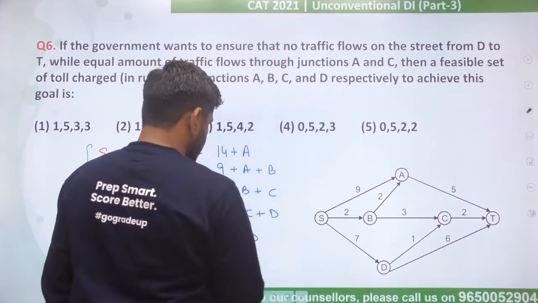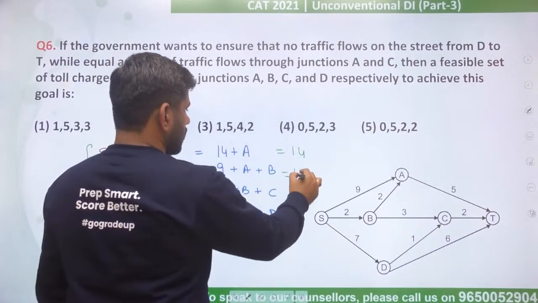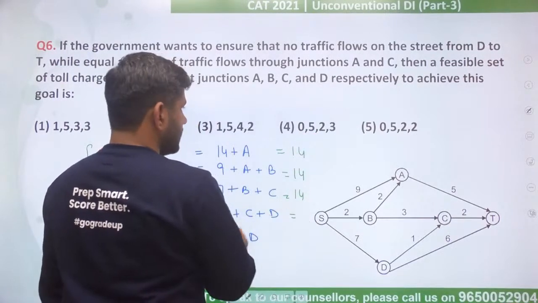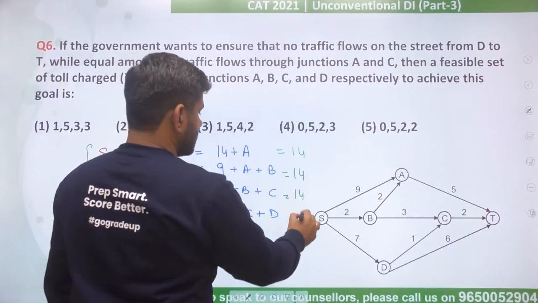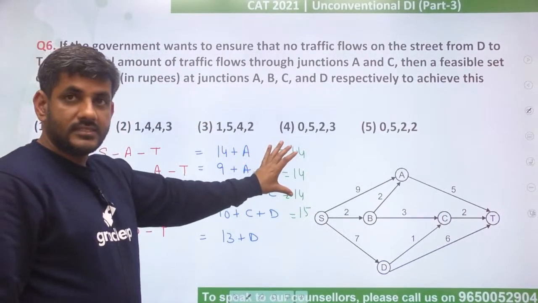0 5 2 3. 0 means this will be 14. 0 5 means this would also be 14. 5 plus 2 is 7, plus 7 is 14. 10 plus C is 12, plus 3, that is equal to 15. फिर गड़बड़ हो गई. All people will go via these 3 paths.